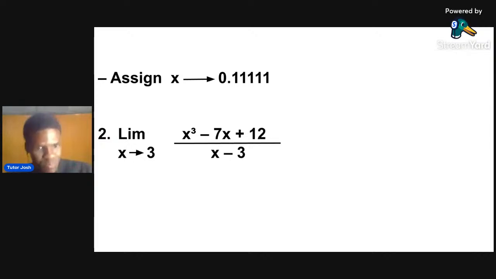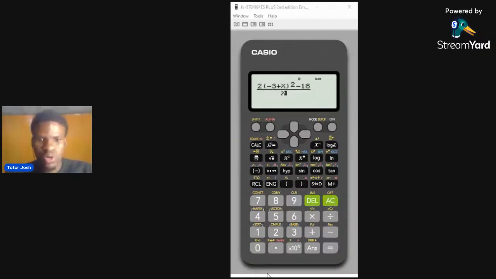All right. So let's go back to our calculator. You press calc. This is where calc is in your calculator. You press calc. It will show you X question mark.